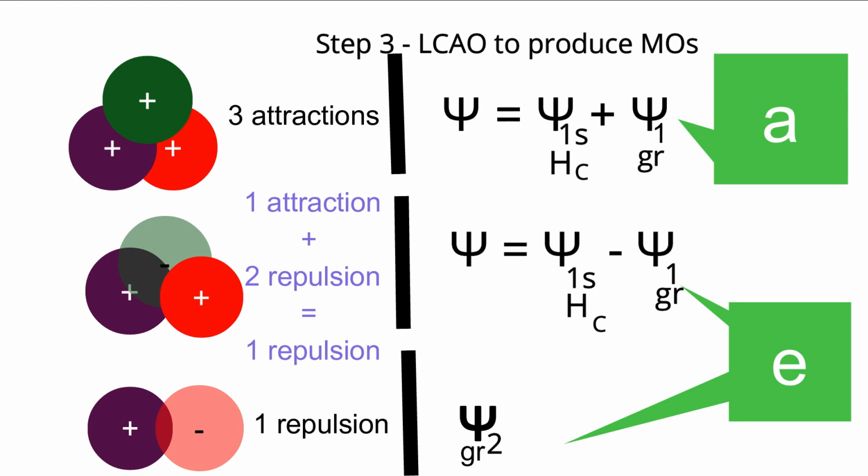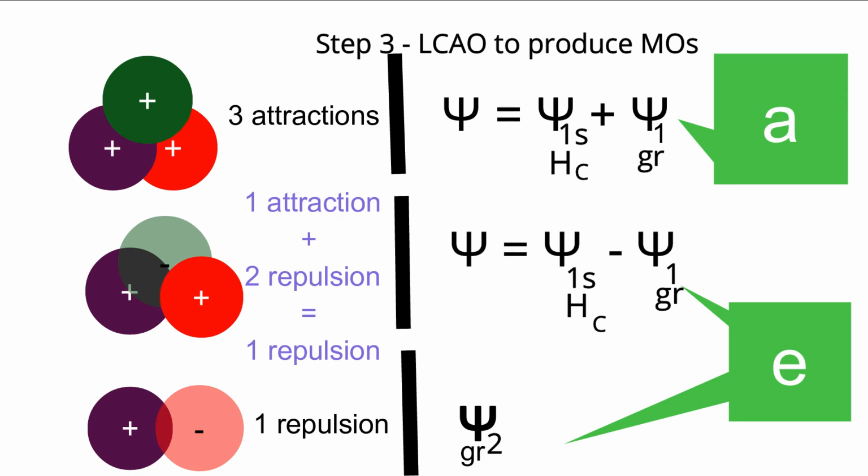Its wave function is minus because I wanted to establish subtraction here. So central atom and purple atom, repulsion. Central atom and red atom, repulsion. So out of those three interactions, one was attraction and two were repulsion. Net result, one repulsion. It is an understanding of this molecular orbital.